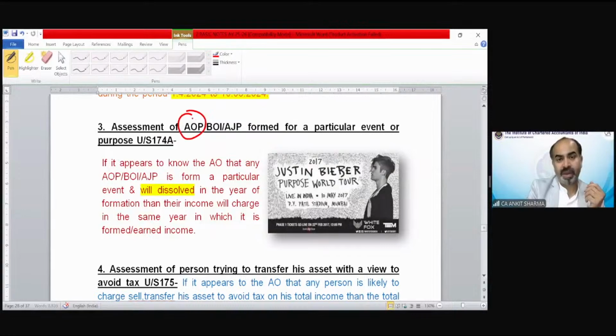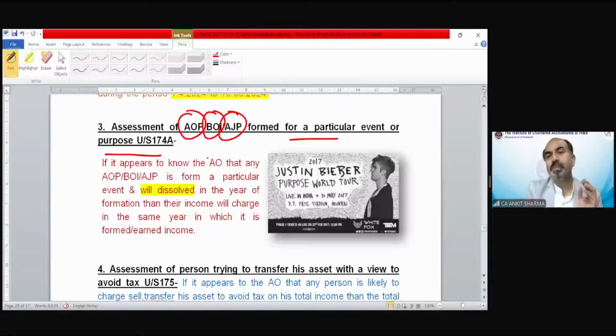The third case is also similar. Assessment of AOP. Now we know what is the meaning of AOP, BOI, AJP, formed for a particular event or purpose under section 174A. So it says, suppose there is any event which is going to be held in India by forming an AOP, BOI, or AJP, and after that event, that AOP, BOI, or AJP is going to be dissolved. Then in that case, we have to charge the tax in the same year.